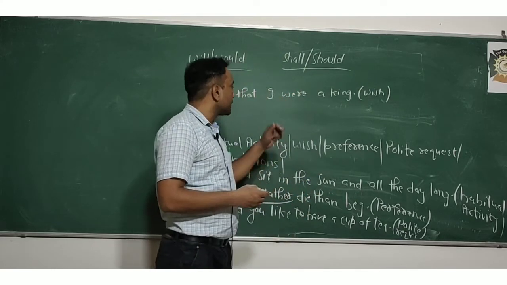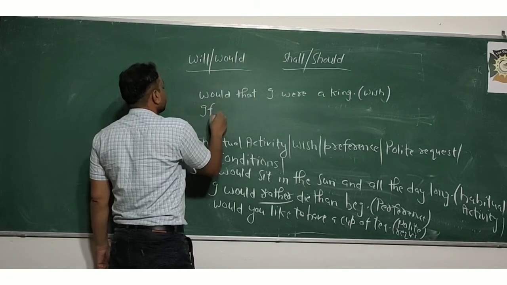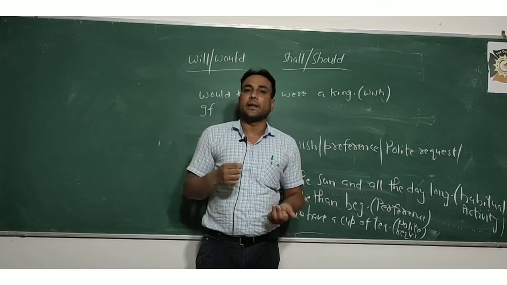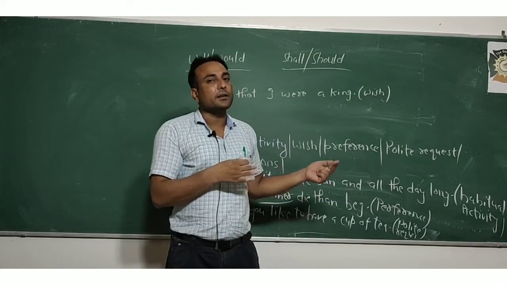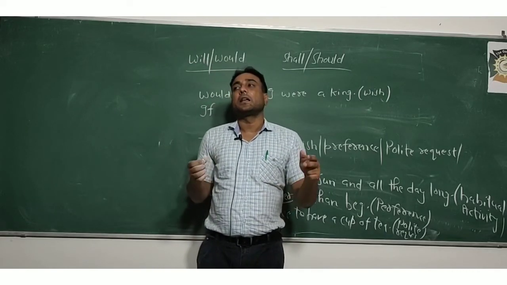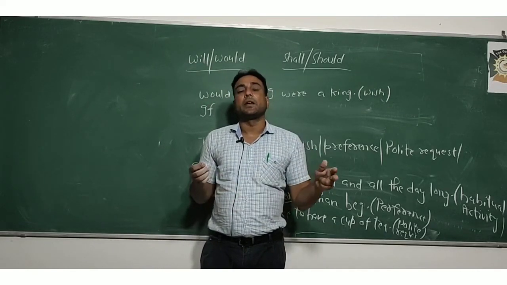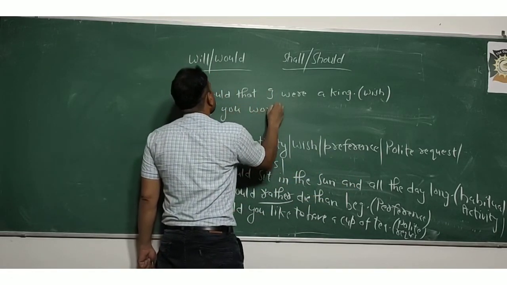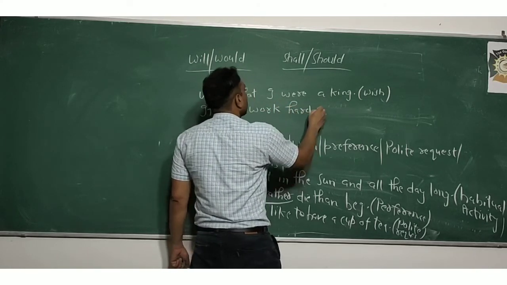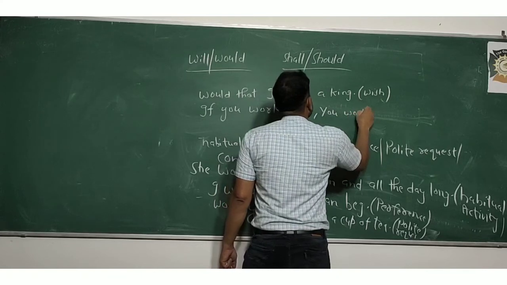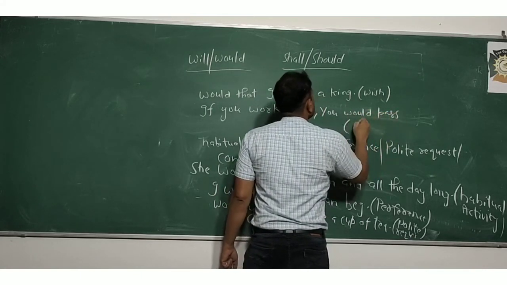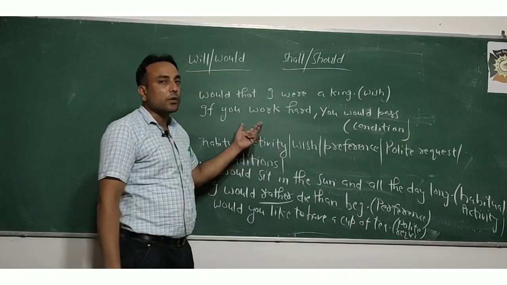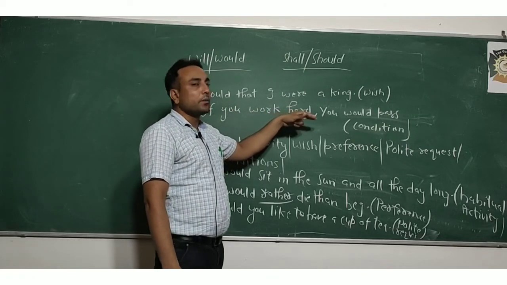So this is wish. For conditions, if I say कि अगर मैं भारत का प्रधानमंत्री होता तो मैं सैनिक शिक्षा स्कूलों के अंदर अनिवार्य कर देता. If I were the prime minister of India, then I would make military education compulsory. And if you work hard, you would pass. So condition is there. If you work hard, the condition is working hard. If you do not work hard, you will not pass.